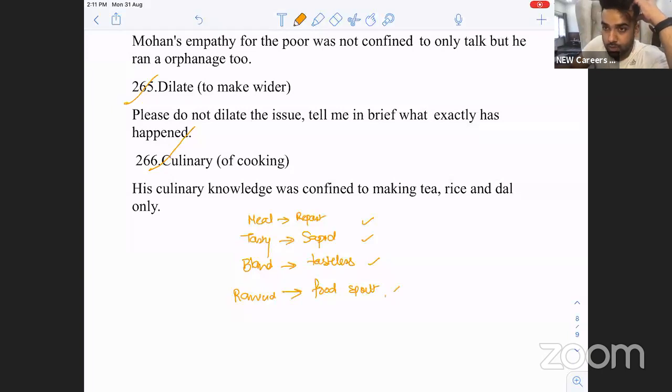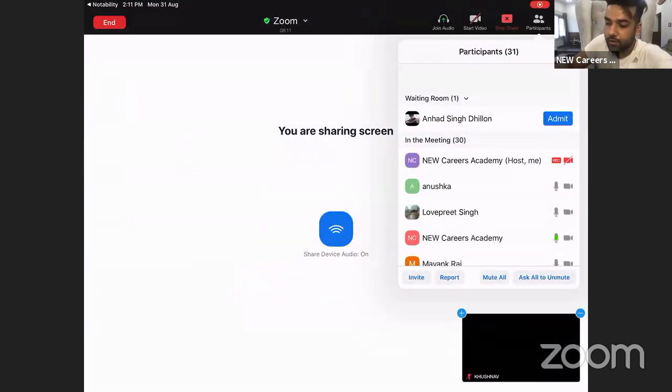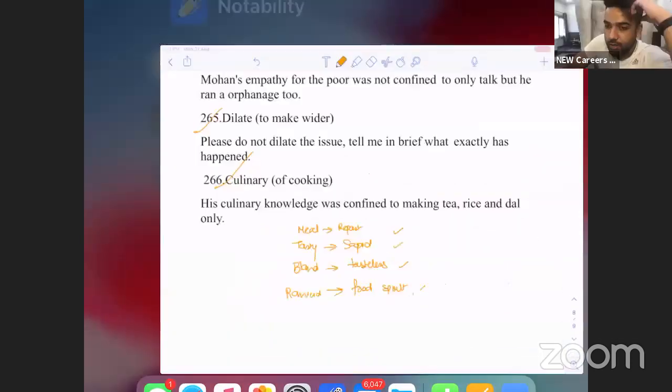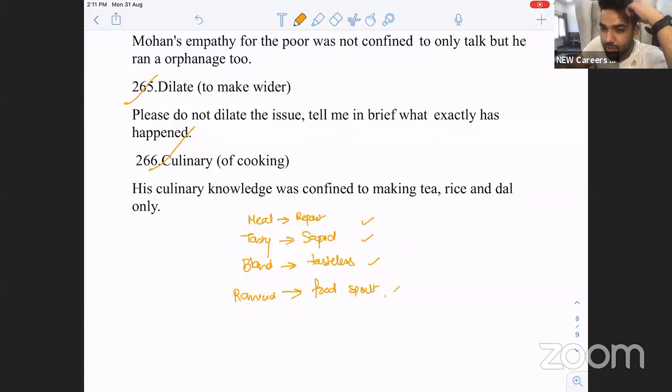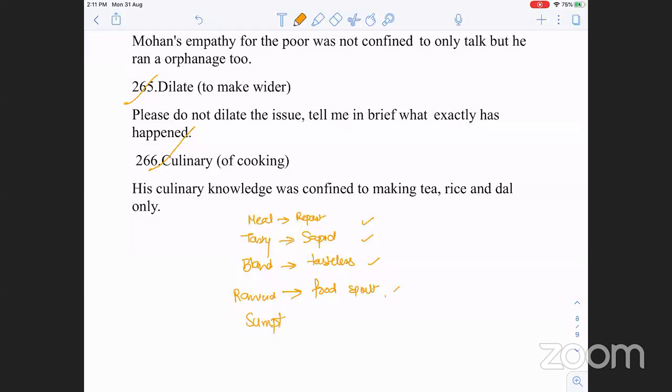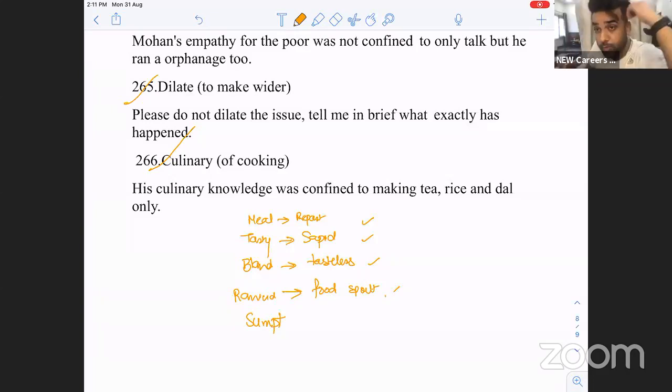Rancid, a food which is spoiled. So if I overgorge on food, overgorge का मतलब क्या होता है? बहुत ज़्यादा खाना खा लिया. Overfill. Another word for it? A meal which is overfilling or filling. Another word starting with S. Satiating. Sumptuous. A sumptuous meal. Is it clear? Or it could be basically a very expensive meal also.